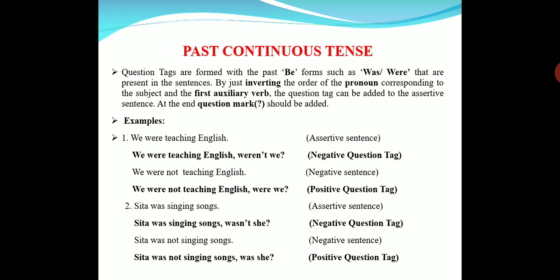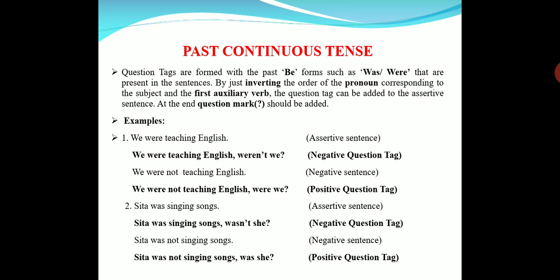past continuous tense. Here we use was or were to start the question tag, and we use the same rules. Let us see an example, then we can practice it well. We were teaching English. What we have to do?